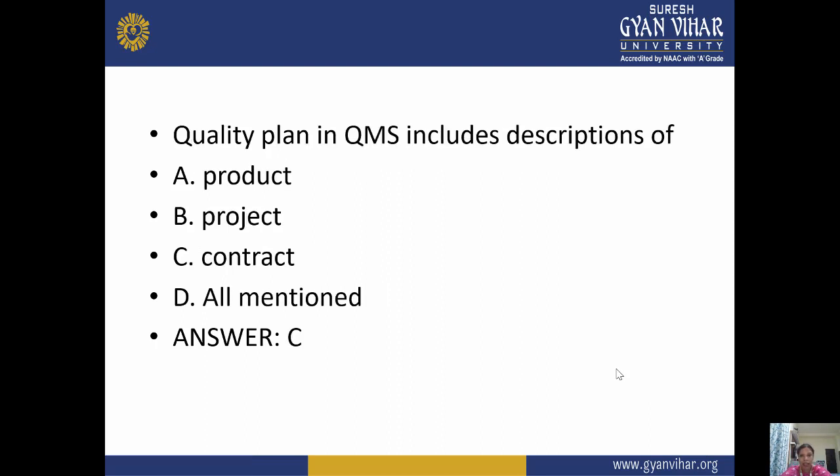Next is quality plan in QMS includes description of, okay, so description of product, project, contract or all mentioned. So all mentioned हमेशा correct नहीं होता. So that means quality plan in QMS includes the contract, not the product, not the project, not all mentioned. The answer C is correct. That is quality plan in QMS includes the description of contract. Okay.